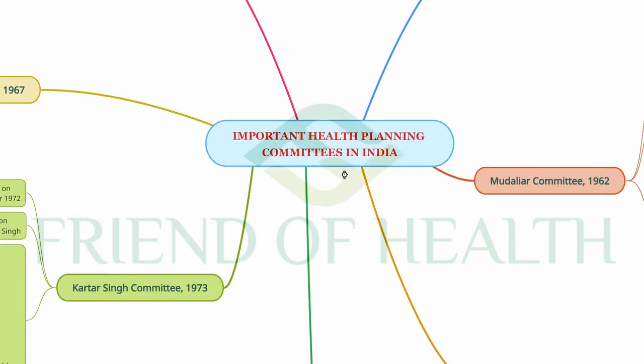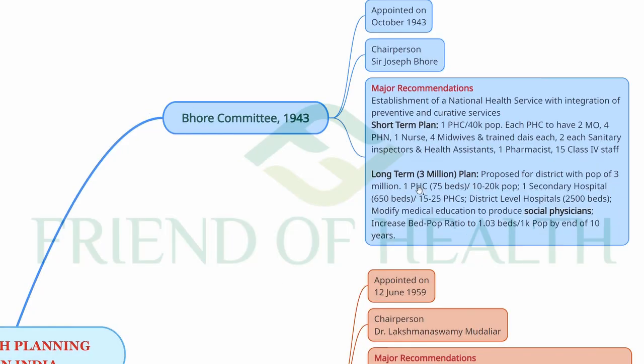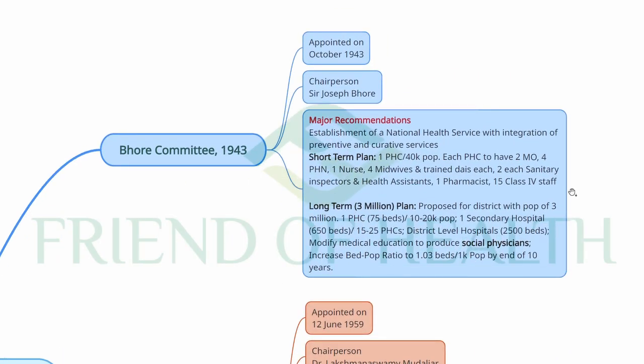Important health planning committees in India. First one is Bohr Committee 1943. It was appointed in October 1943 and the chairperson was Sir Joseph Bohr. Major recommendations are establishment of a national health service with integration of preventive and curative services, and a short-term plan and long-term plan.